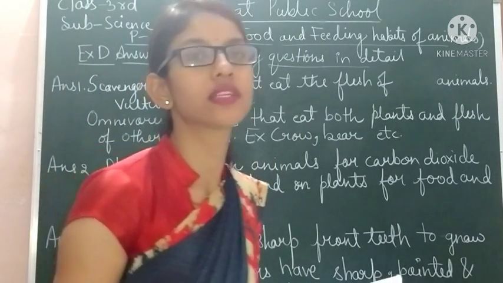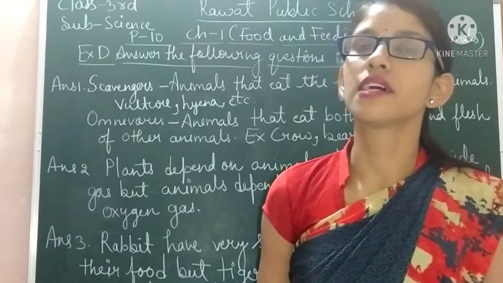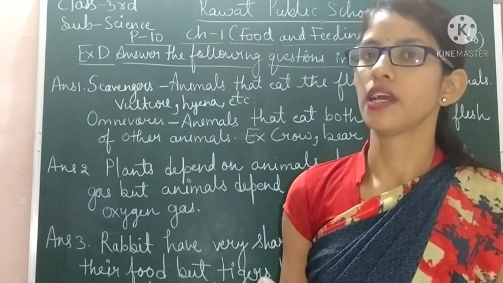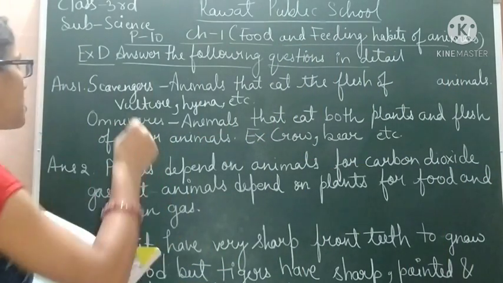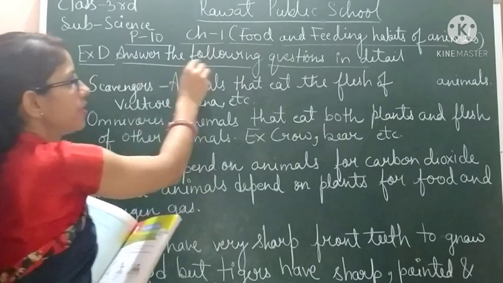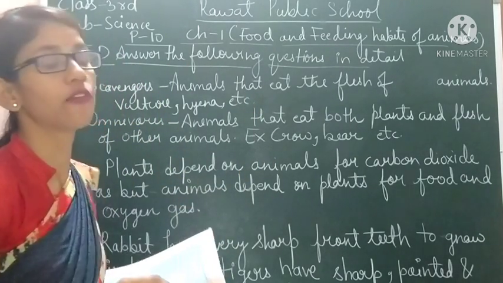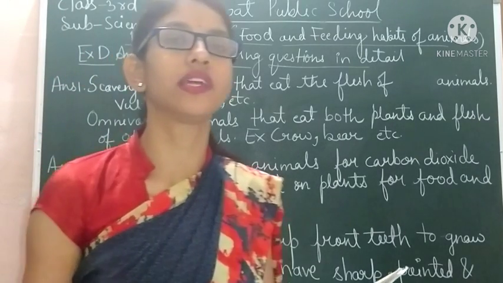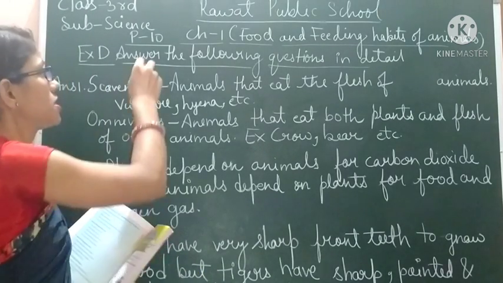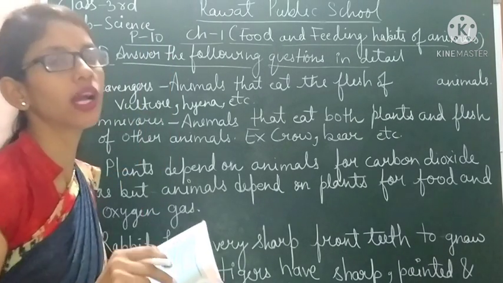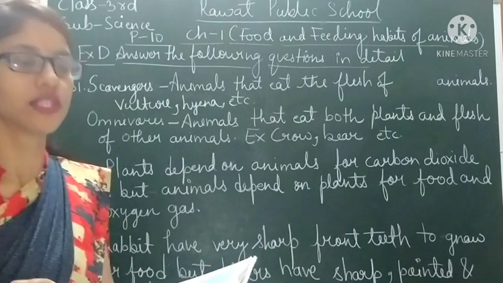And students, in this chapter we have done till exercise C, that is the short question answers. And today, in continuation of that, we will do exercise D, that is, answer the following questions in detail. You have to write the answers of these questions in long explanation. The questions are given at page number 10 in your book, and if you don't have the book, you can see the questions in the PDF which I will send you.